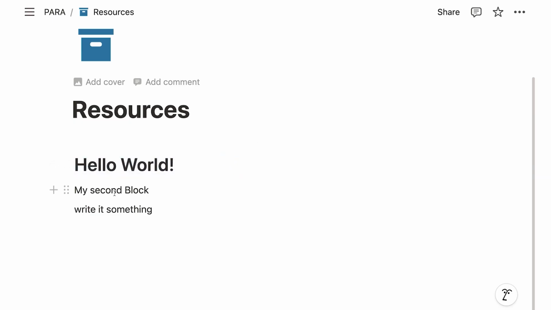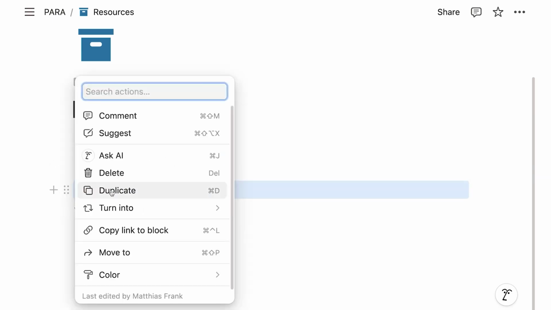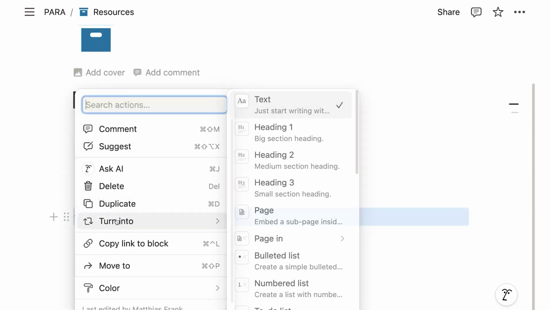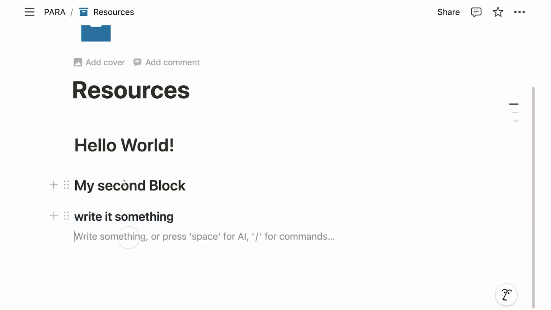Voila. And for my second block, I could again click on the 6 dots, say turn into maybe a heading level 2. And then for the last one, we again turn it into heading level 3. And these are now the 3 headings available in Notion. You see it automatically also adds some spacing between them so that everything looks nice on your page.